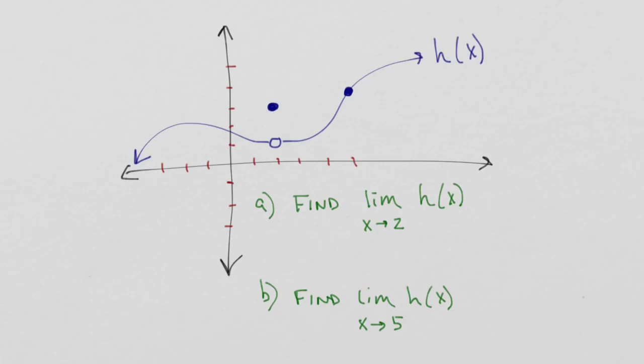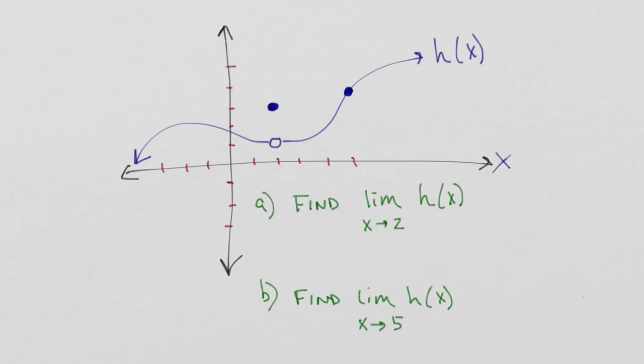So, letter A, if I ask you to find the limit of h of x as x approaches 2, what I'm asking you to do is consider your x value along your x-axis of 2, and ask yourself what's going on as I get infinitely close on my graph to the point where x is equal to 2. Or in other words, as x approaches 2.